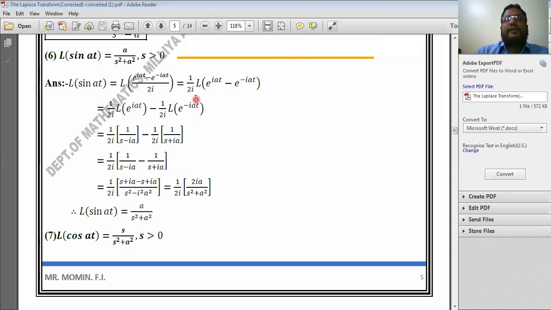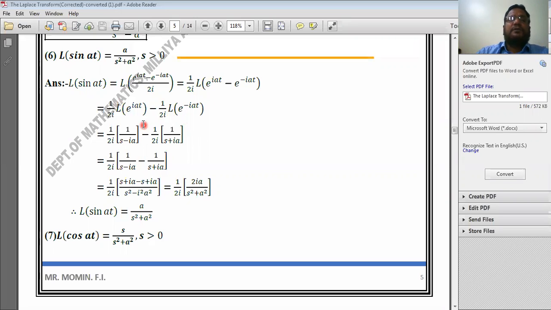Now 1 by 2i is common. Laplace transform of this numerator, e to the power iat minus e to the power minus iat. Now apply this Laplace transform to each term: 1 by 2i Laplace transform of the first term minus 1 upon 2i Laplace transform of the second term e to the power minus iat.